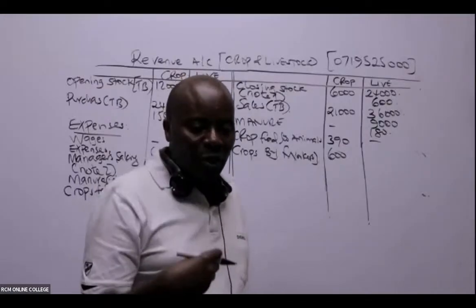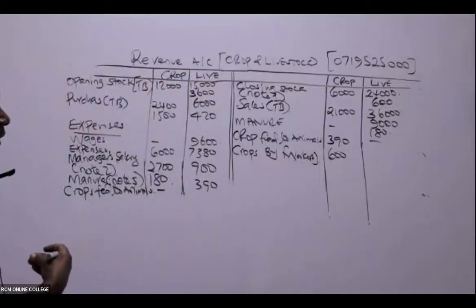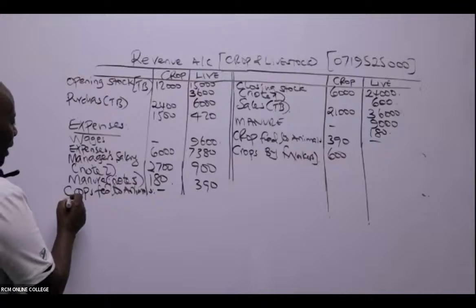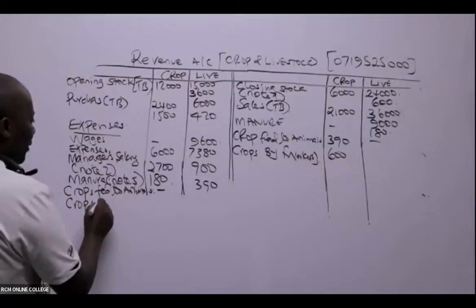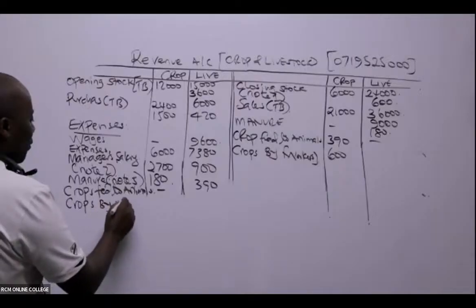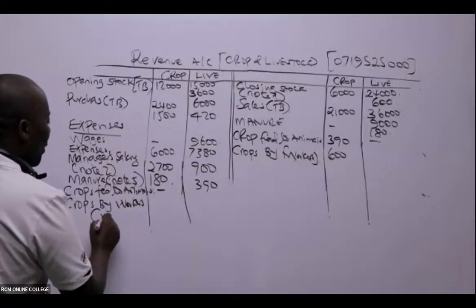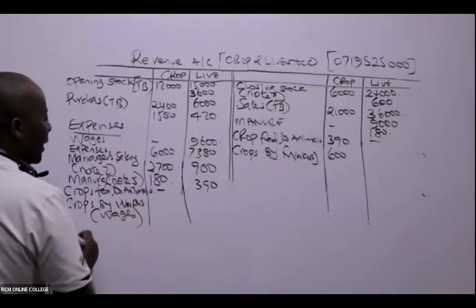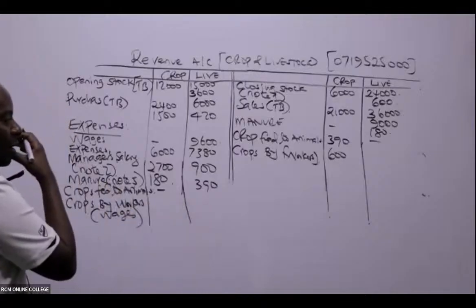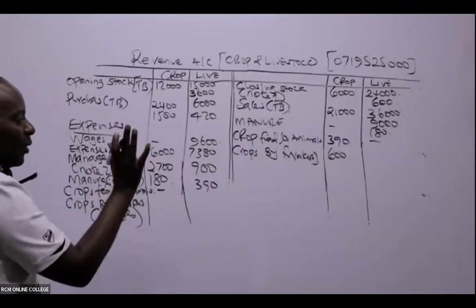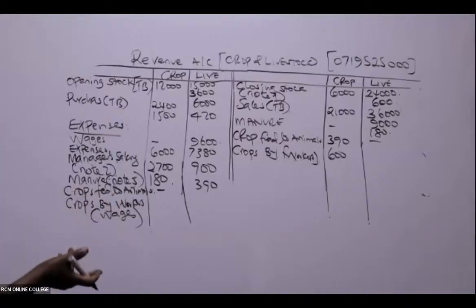So we have here crops by workers. This will be wages, basically. It's an expense. And remember, I can't take this to the livestock. This is purely crops and workers. Don't tell me workers are animals. Even if they're animals, they're not livestock.